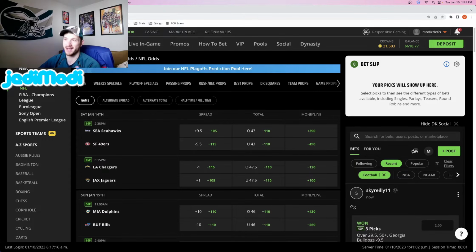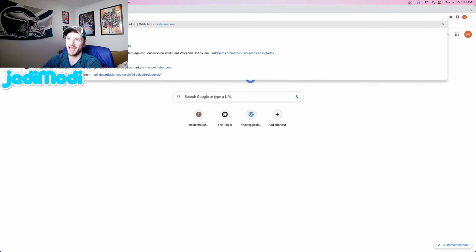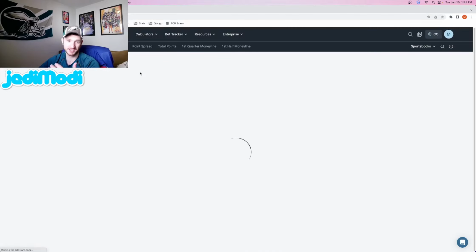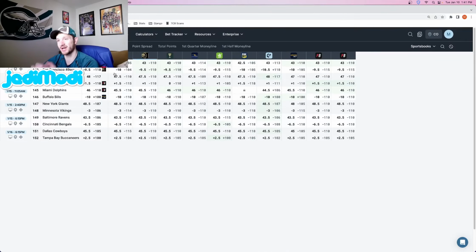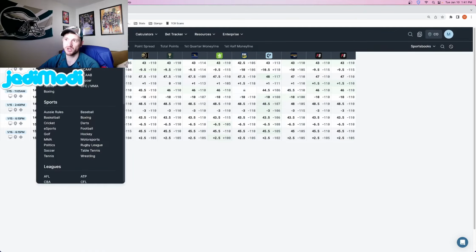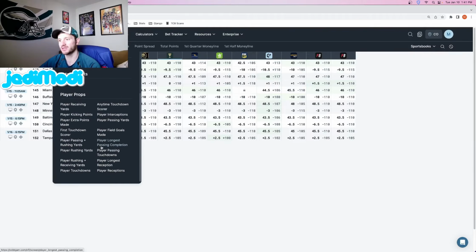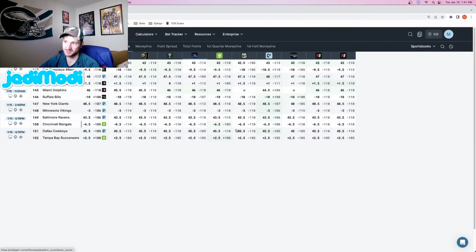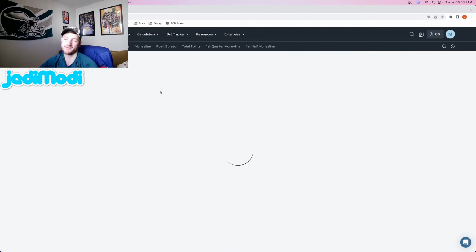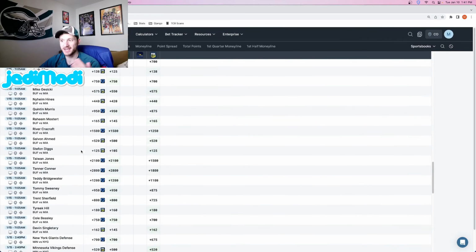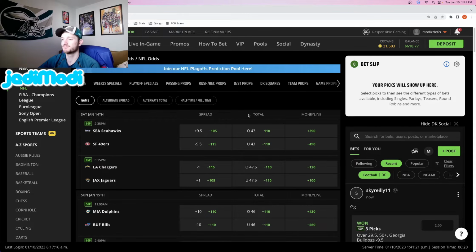Now, OddsJam has a way you can look at a specific market and look at where every single sportsbook, not just DraftKings, is pricing that market. If you just go to oddsjam.com, you click screen at the top here, then you click the market. So like if I want to click anytime touchdown score, it'll pull up where every single sportsbook is pricing the anytime touchdown score market, as you can see. And that's for every sportsbook. But for those of you that don't have the screen or didn't know about that, you can do that directly on DraftKings, which is cool.